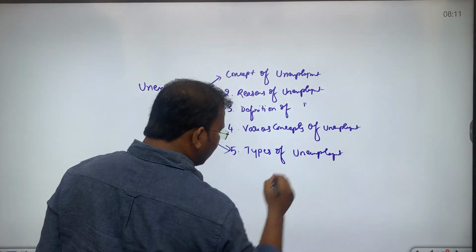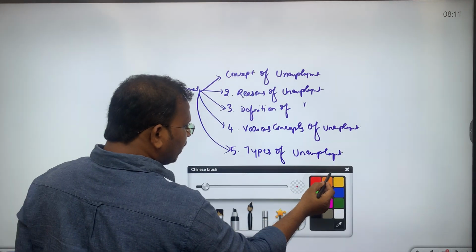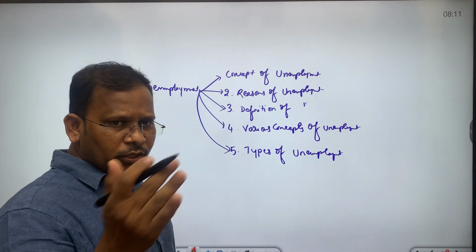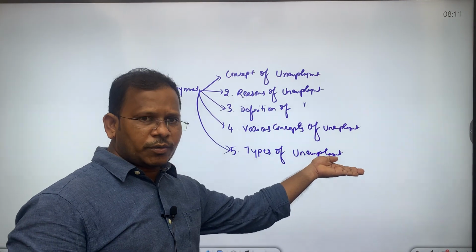Which is the most important chapter, which is the most important subtopic, because most of the questions will be asked as part of the types of unemployment.